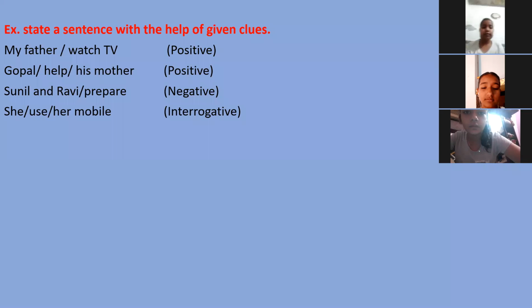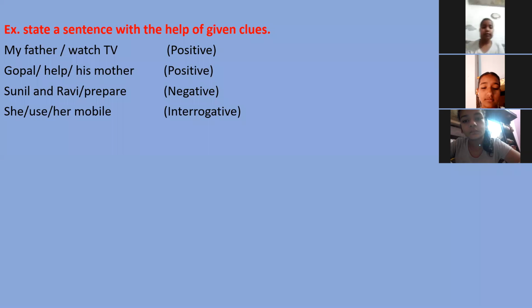Okay, half answer is right. Actually, be you have to use after the she. You need to say this sentence: will she be using her mobile? Okay, will she be using her mobile? In this tense, two helping verbs are there. Our helping verb is a combination of two words. In next tenses, we will also understand three words in one helping verb.